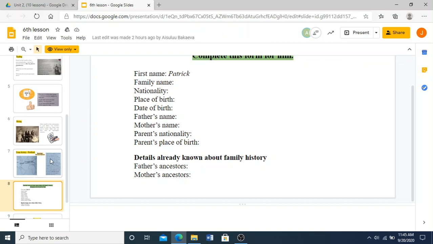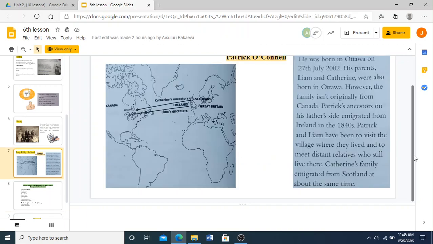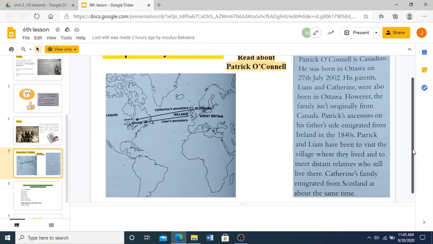I'm just going to put this up on the screen for you so that you can read it and be able to write details about Patrick O'Connell's profile to help him understand his family better. So all the information you need is right here, staring at you in the face.